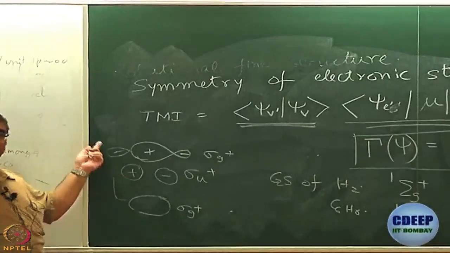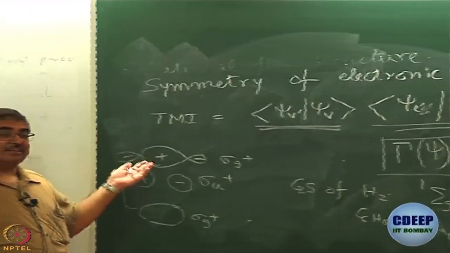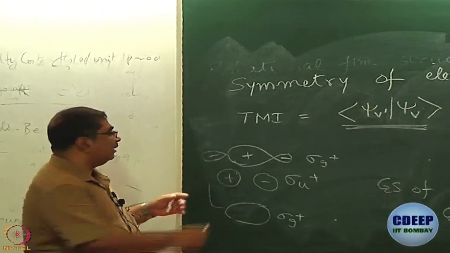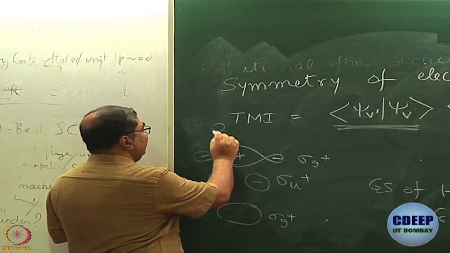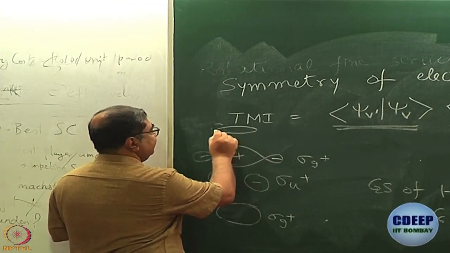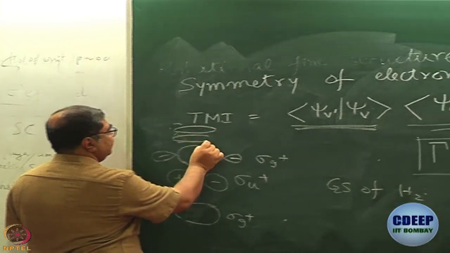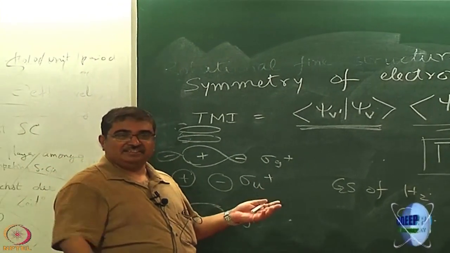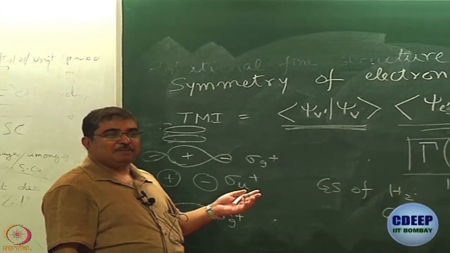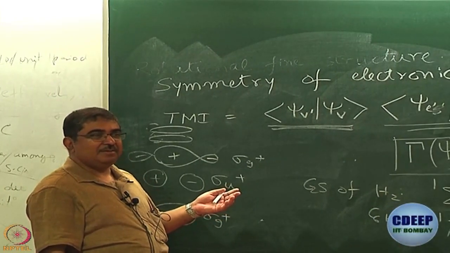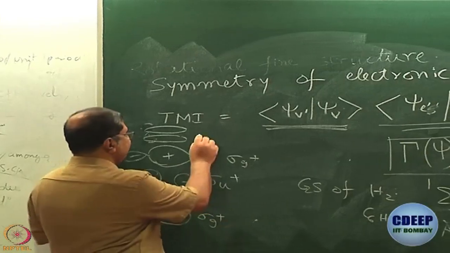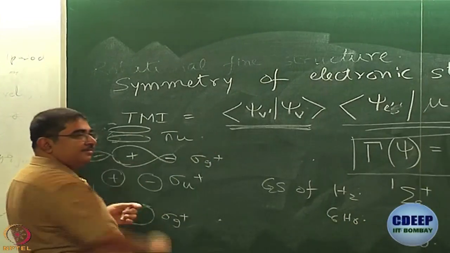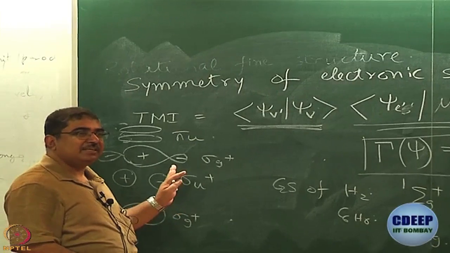Similarly, the antibonding orbital will still be sigma u plus. And what about the pi bonding orbital? What is the symmetry of pi? Well, symmetry of pi is pi. But which one? Pi g or pi u? Pi u, right? Are we clear about that?